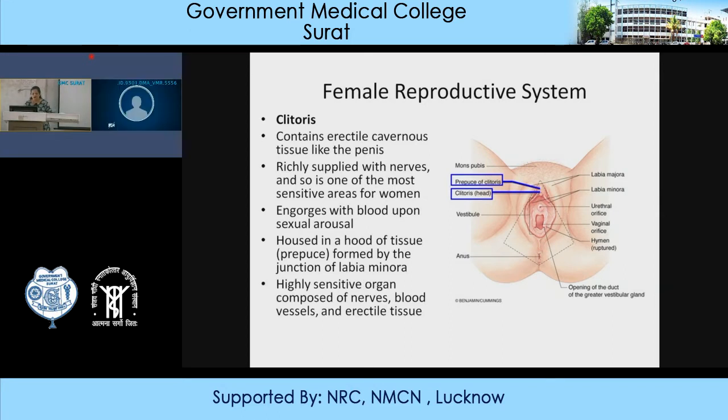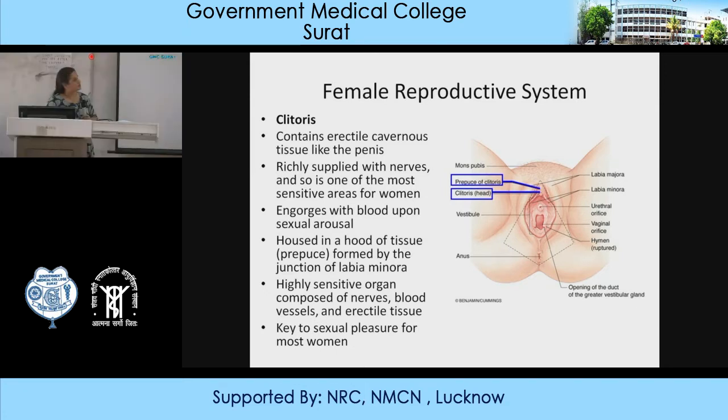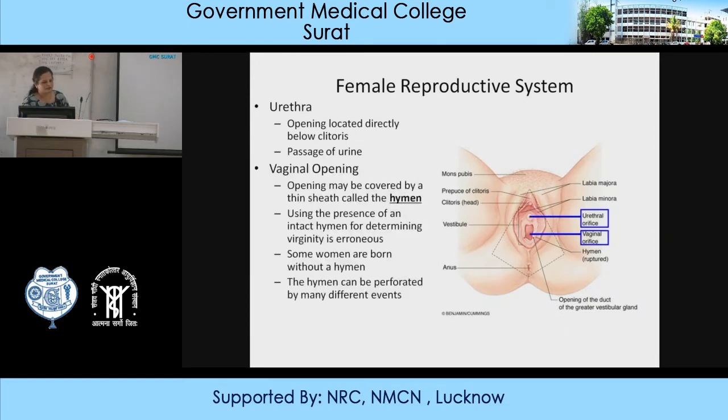Highly sensitive, composed of nerves, blood vessels and erectile tissue, and it's known for the sexual pleasures or orgasms in most women. Then the urethra is a small opening situated below the clitoris and is used for the passage of urine. You can see there in the diagram. The vaginal opening is covered by a thin sheath which is known as the hymen.